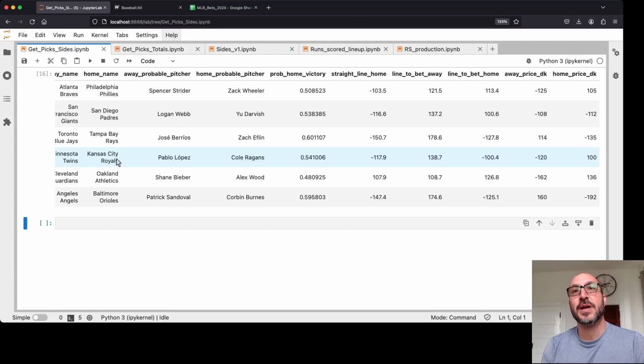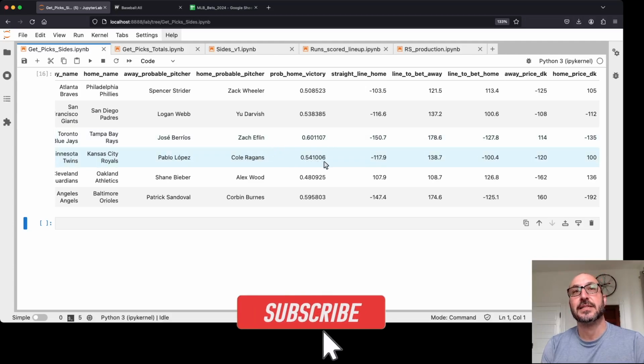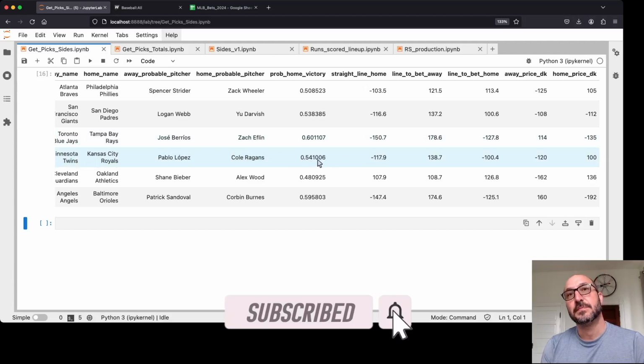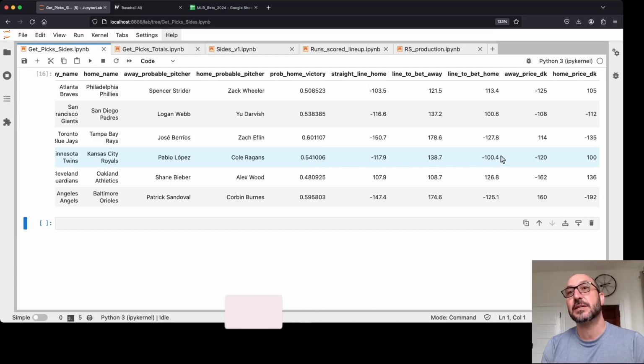Next, the Twins and the Royals. The model actually has the Royals as a slight favorite and says, therefore, if you can get even money or better, to take the Royals. And here you can see that Las Vegas has the Twins as the favorite. And so DraftKings is actually offering even money. So we would take that, but we're actually going to look to see if we can even get better odds than that.